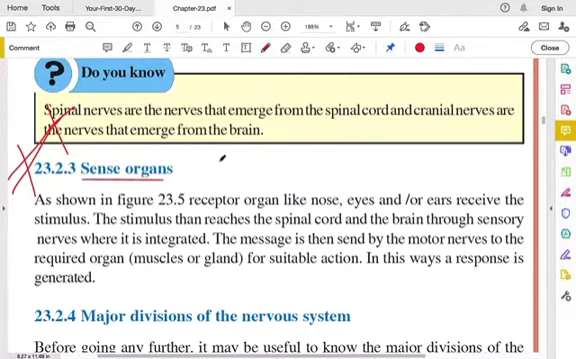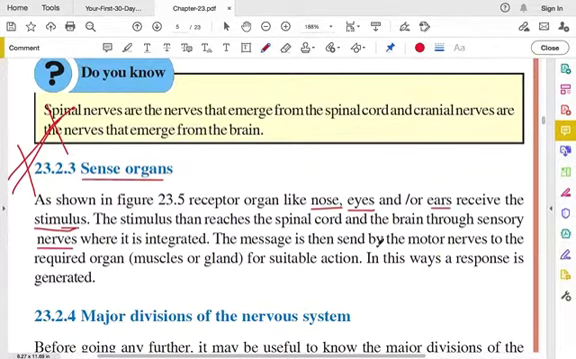For example, with the nose we can smell things, with eyes we can see things using light, and with ears we can hear things. So stimulus is any external factor that we can sense through the receptors, like sound or light or other things like smell. The stimulus then reaches the spinal cord and the brain through the sensory nerves.